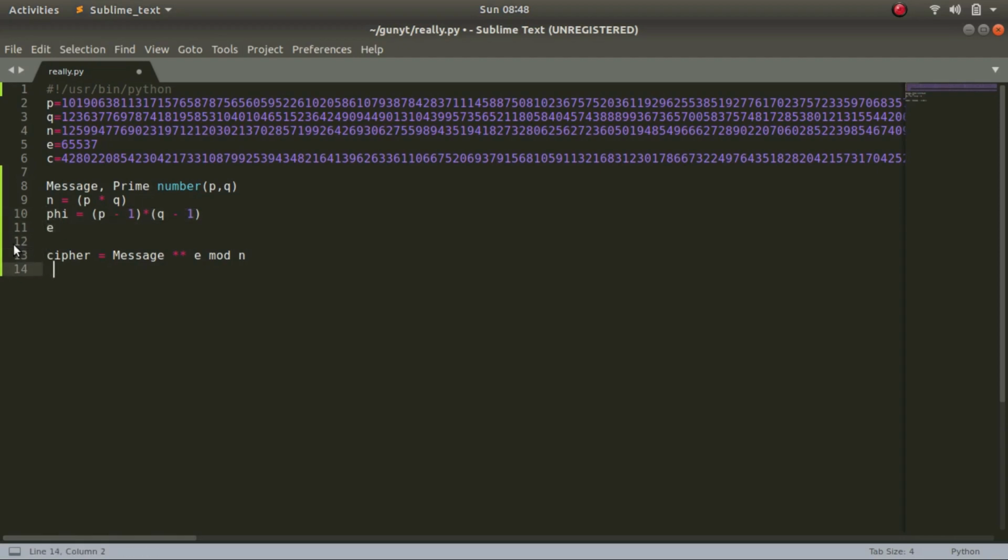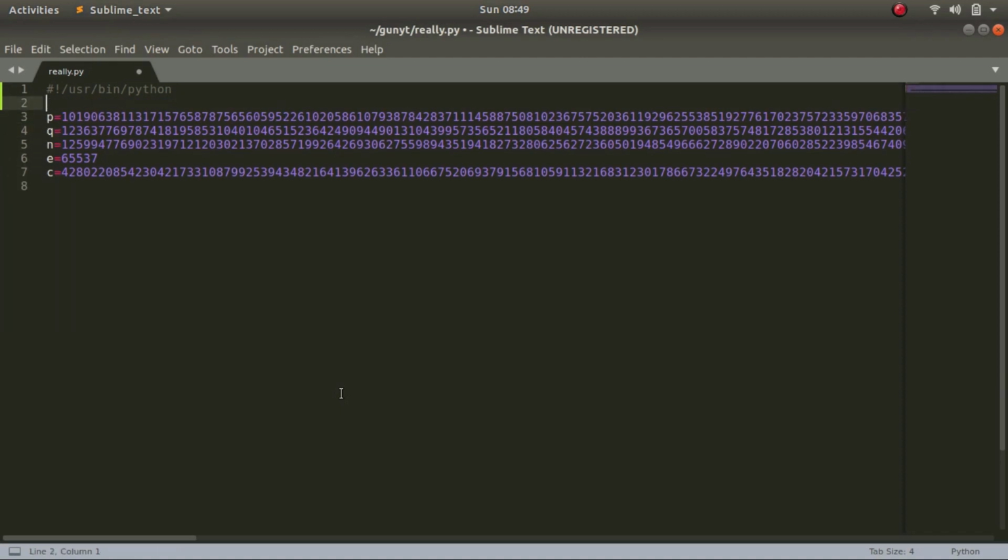To make a private key, we need d, which is equal to the inverse of e mod phi. Now with the help of d, we can decrypt the ciphertext. The process is: message is equal to ciphertext raised to the power of d mod n. Now that we know how RSA works, we can actually go ahead and solve it.